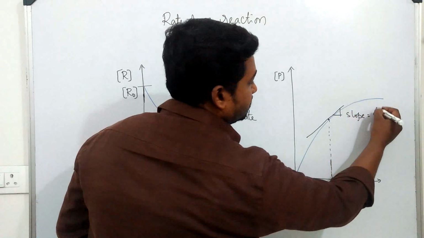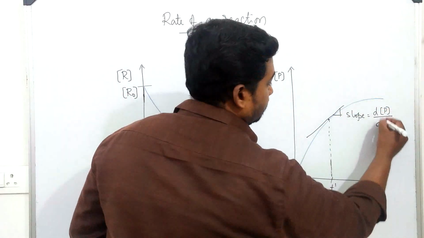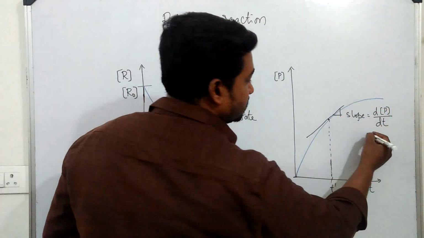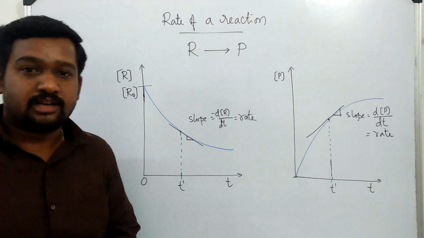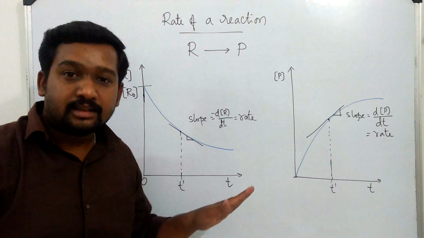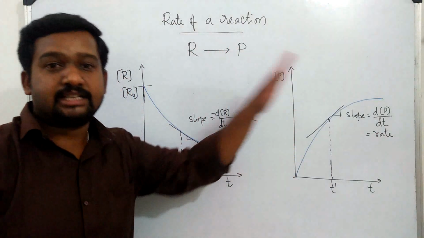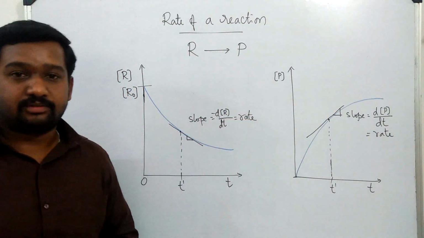Slope is given as concentration of product, which is on the y-axis, by time dt, which is the same as the rate of reaction. And here no need to introduce any minus, as the slope of this line is positive. It has an upward inclination, so rate is positive.